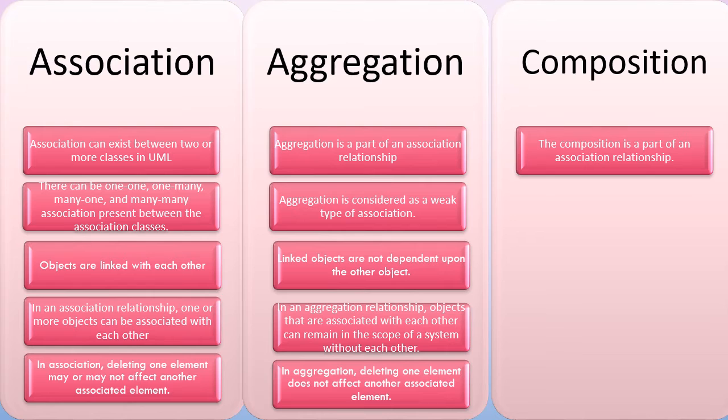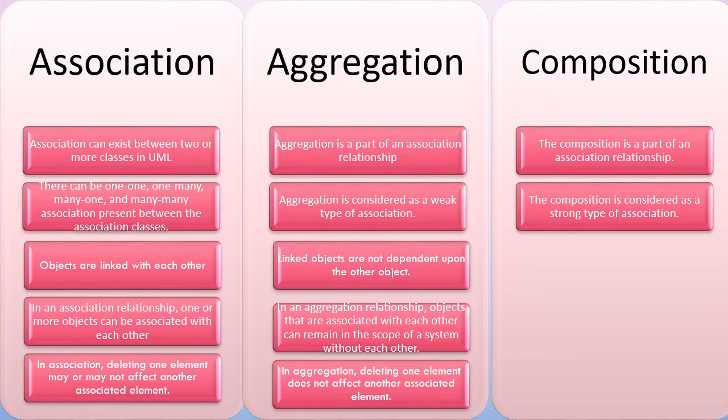Composition is a part of an association relationship, means it is one part of an association relationship. The composition is considered as a strong type of association. Now why is it a strong type of association? Again, it supports a whole part principle, and the subpart must be present for that whole class.